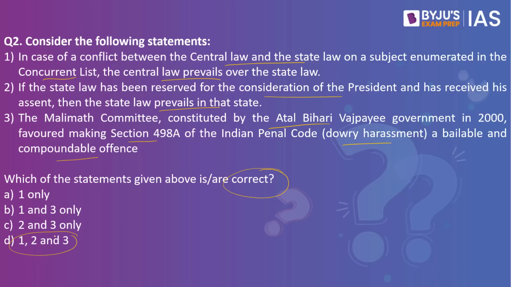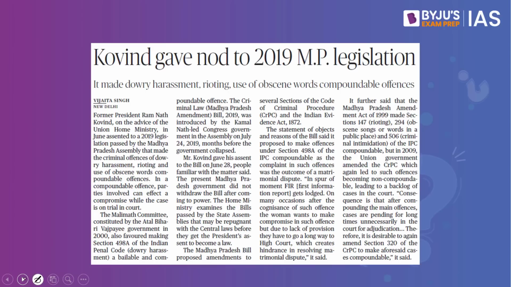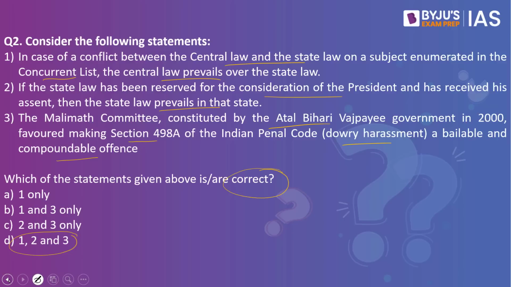Why have we taken this practice question? Because this article here is speaking about former President Kovind giving his nod to the 2019 MP legislation. Let us try and understand what these options are. When you look into the first option, it says in case of a conflict between the central law and the state law on a subject enumerated in the concurrent list, the central law prevails over the state law.